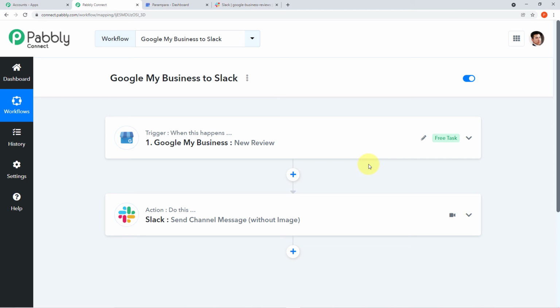Then in the second step, we have integrated Slack with Pabbly Connect because I want to send the reviews of our customer in a particular format of a message into the channel which I have made for this workflow. So here we have integrated Slack with Pabbly Connect.